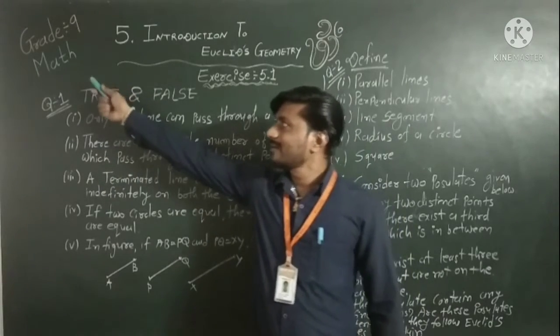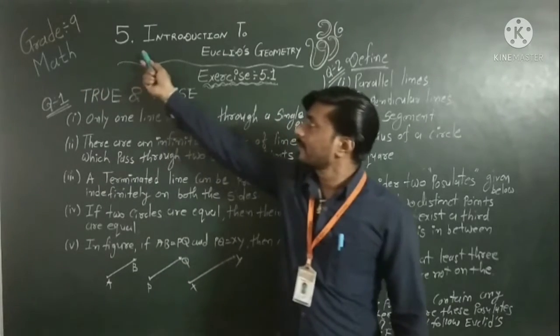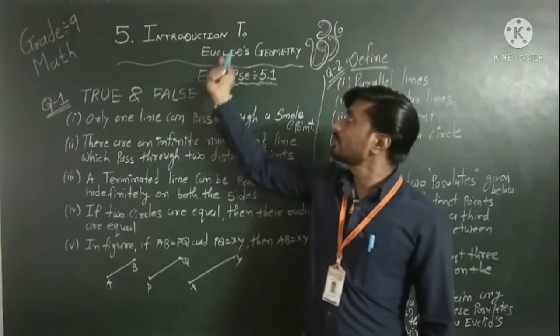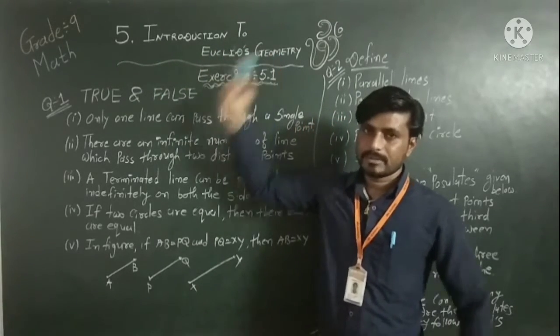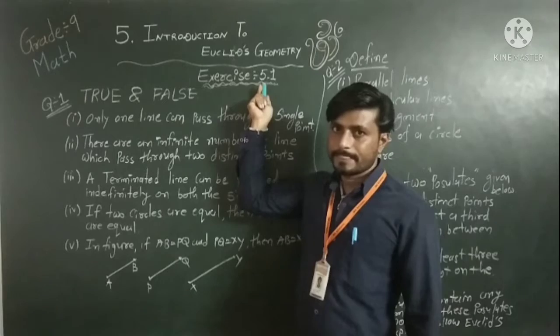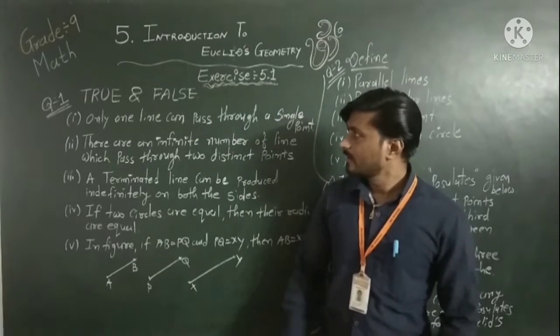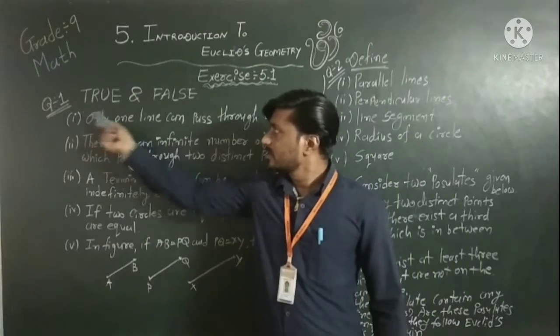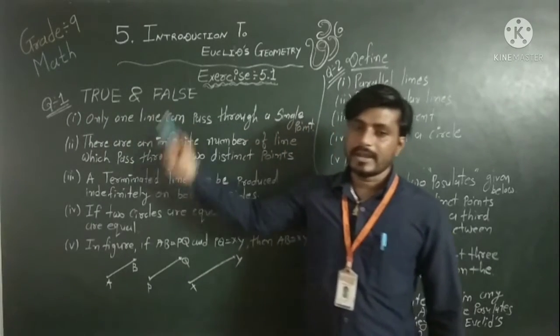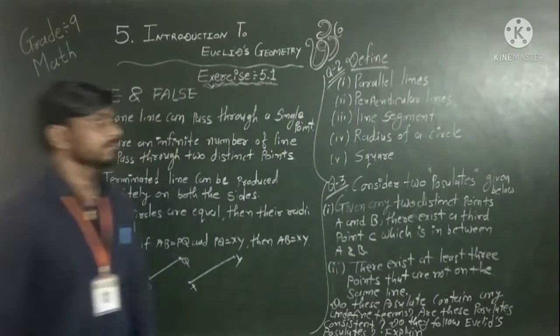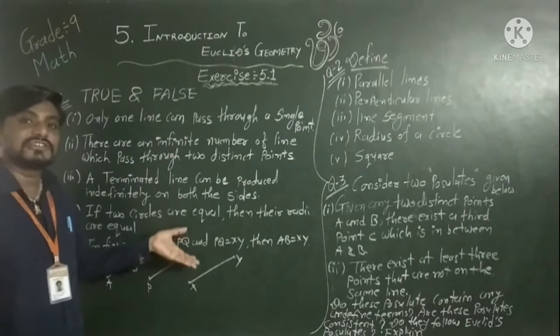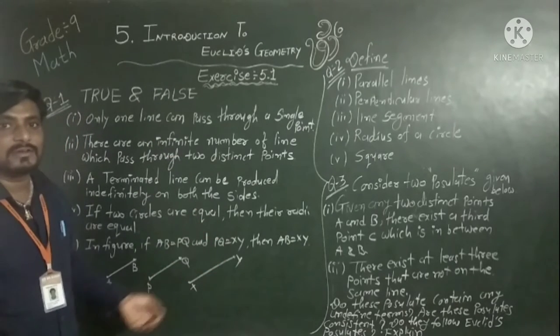This is grade 9 mathematics, chapter number 5, Introduction to Euclid's Geometry, exercise 5.1. So let's start. What is the exercise 5.1? Question number first, true and false. Here we have to check which statements are true or which ones are false.